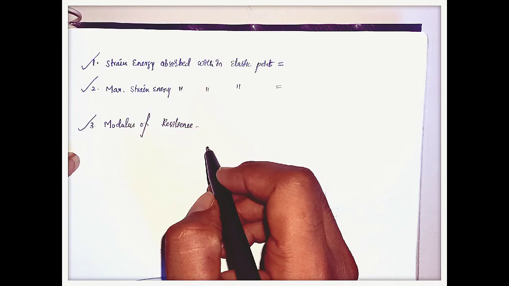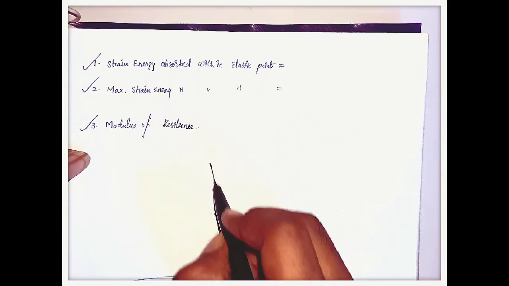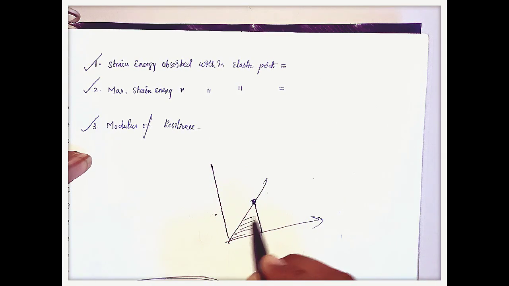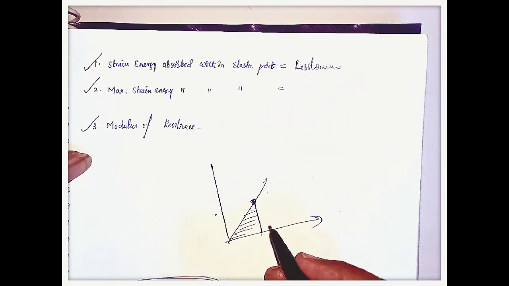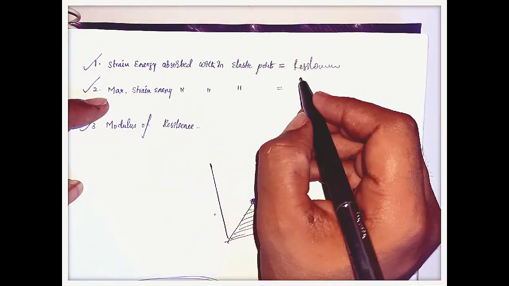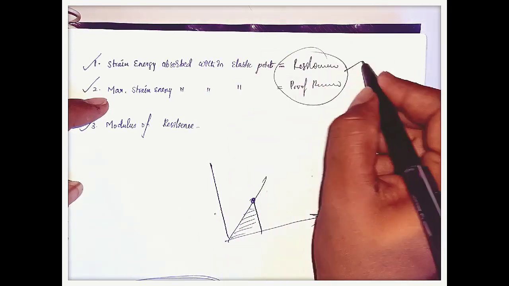Here three important points: strain energy absorbed within the elastic point. Let us consider this is the elastic point. The energy absorbed up to this elastic point is resilience. If that strain energy is the maximum, then we consider it as proof resilience. These two are important here.